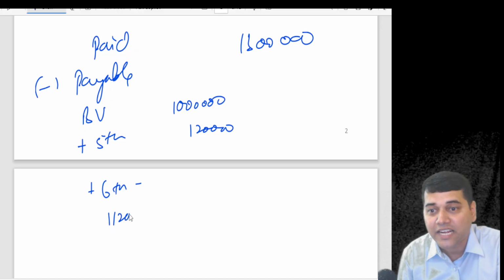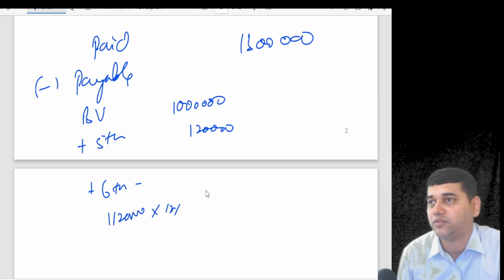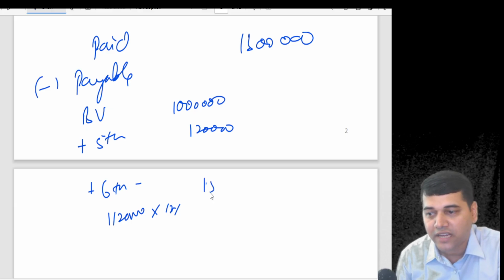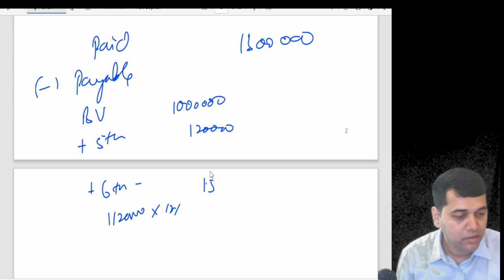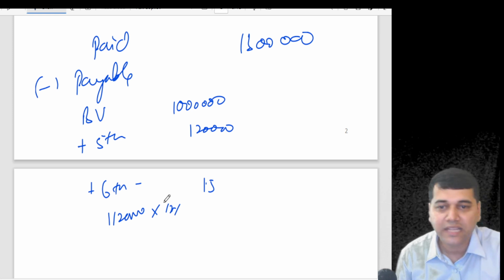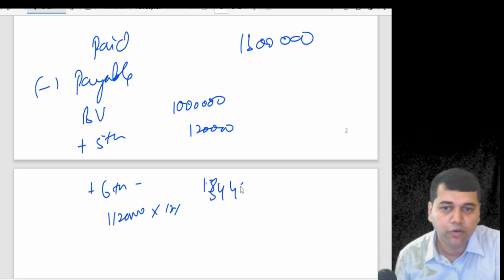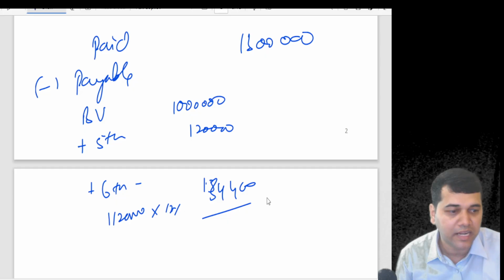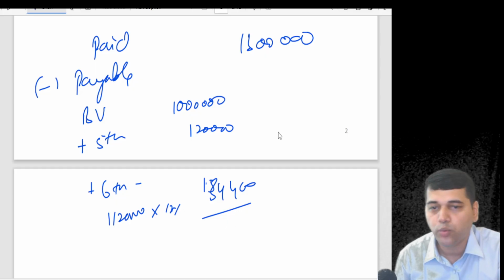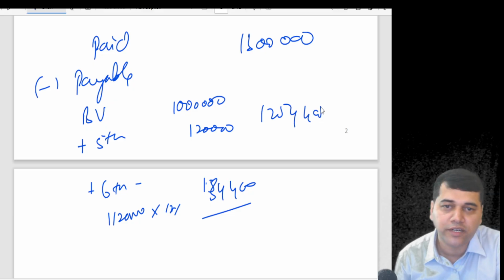It is 11 lakh 20 into 12%. So how much? 1,34,400. So if I add this plus 1 lakh 20 plus 10 lakh, I get 12 lakh 54,400.